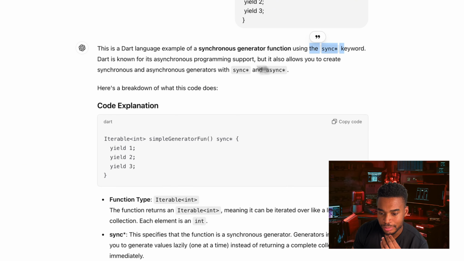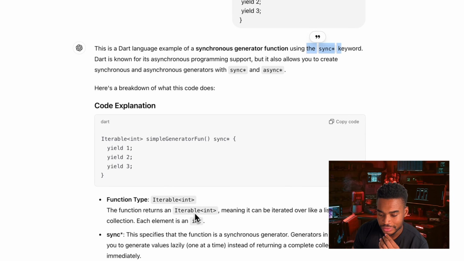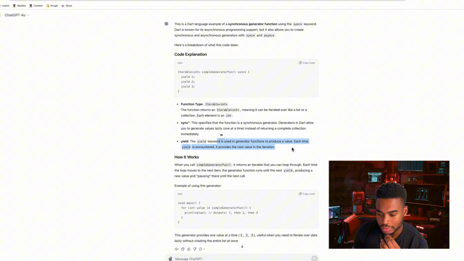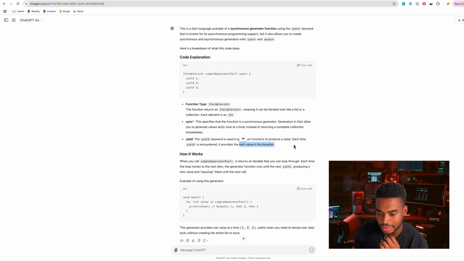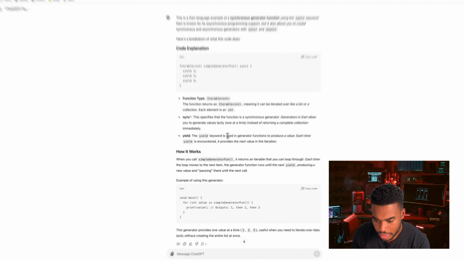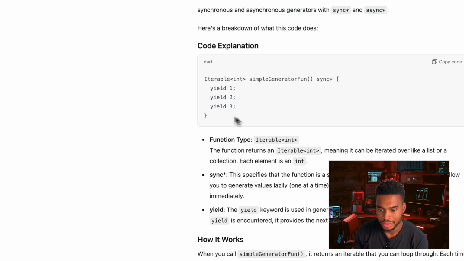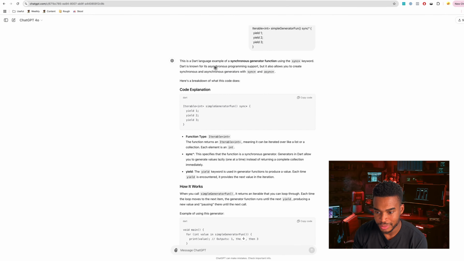Synchronous generator function uses blah, blah, blah. The function returns iterable, meaning it can be iterated over, that the function is synchronous. The yield keyword is used in generator function to produce a value. Each time yield is encountered, it provides the next value in the iteration. Okay, it looks like this just basically is an iterator. So it's just going to output 1, output 2, output 3. Just basically makes an iterable. I put this into ChatGPT. I still have no idea what the hell it's doing. I guess that's the point.